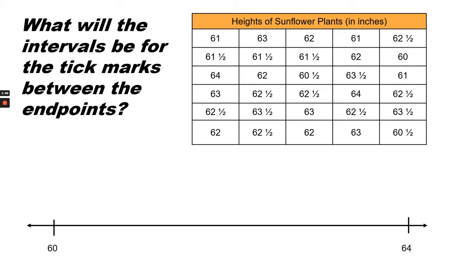What will be the intervals for the tick marks between the endpoints? So we want to look at the smallest unit of measurement, and I see that that would be 1/2. So the intervals between the tick marks will be a 1/2 inch.